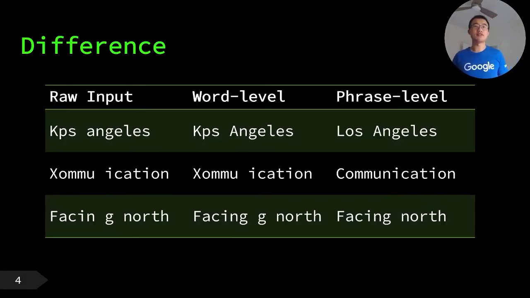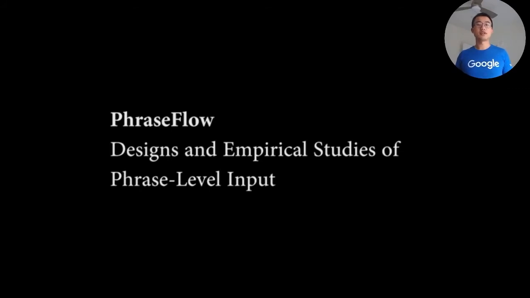Let's have a look at these examples. Phrase-level input can correct based on the later context. So in the first example, it successfully corrected the typing into Los Angeles. It is also able to correct space-related errors. In the second example, the letter N is mistyped as the space bar. And in the third one, an extra space is pressed before the character G. Because word-level input considers the space key as a hard commit, it is not able to correct those space-related errors. And here is a demonstration of the project.